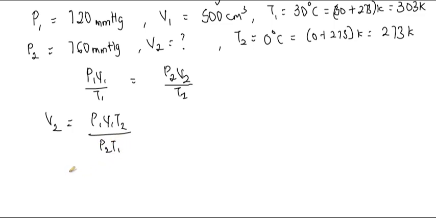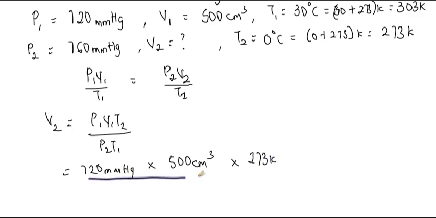So let's substitute P1, 720 millimeter mercury, multiplied by V1, which is 500 centimeter cube, multiplied by T2, which is 273 Kelvin, divided by P2, that's 760 millimeter mercury, multiplied by T1, 303 Kelvin.